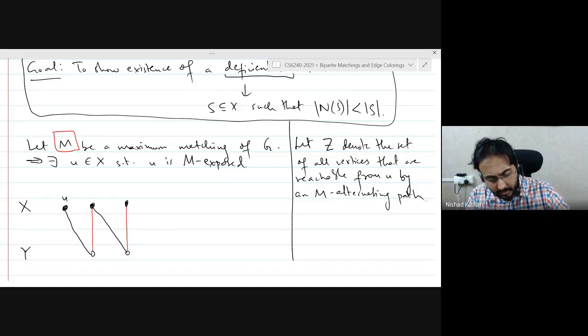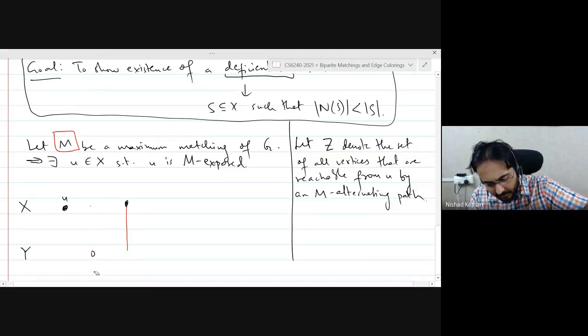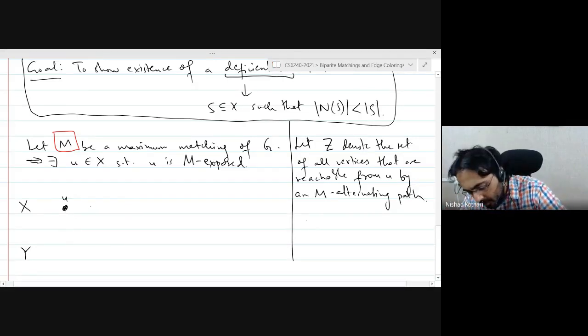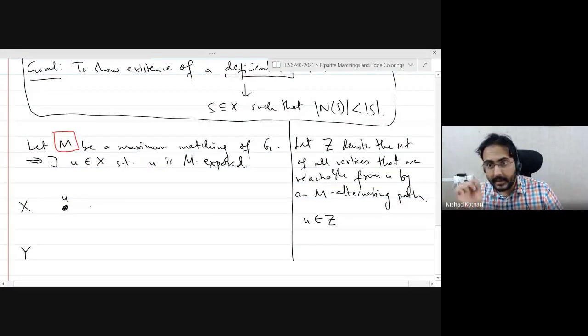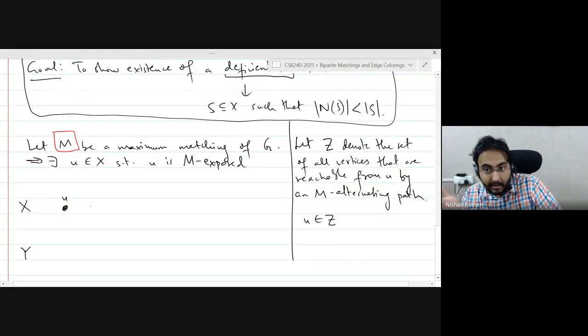Okay. So Z could have some vertices in, and notice that U belongs to Z, because the single vertex U is an M alternating path. So U is reachable from U, which makes sense intuitively, right?